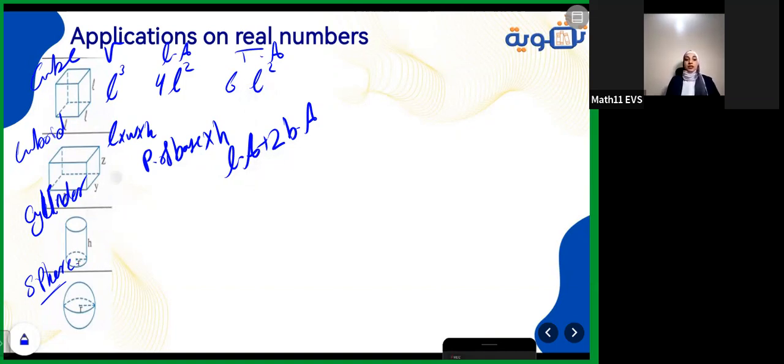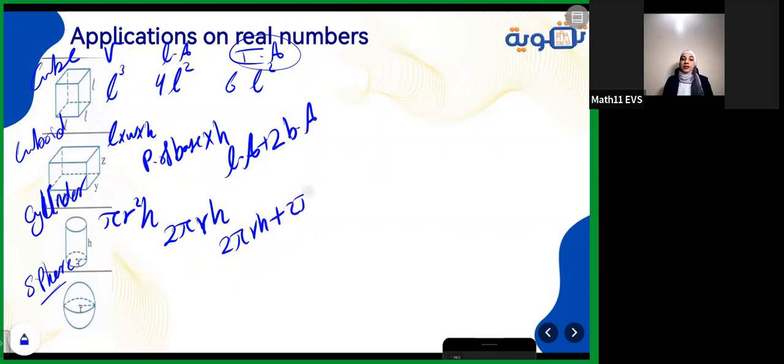Let's talk about the cylinder. Its volume will be the base area. The base is a circle. Its base area is pi r to the power 2, multiplied by height. And the lateral area. Before it became a cylinder, it was a rectangle, and we folded it. So it's like finding the area of a rectangle, whose length became the circumference of the base, which is the circle now, 2 pi r, multiplied by the height. To find the total area for the cylinder, you need to get this lateral area, 2 pi r h, plus double the base area.